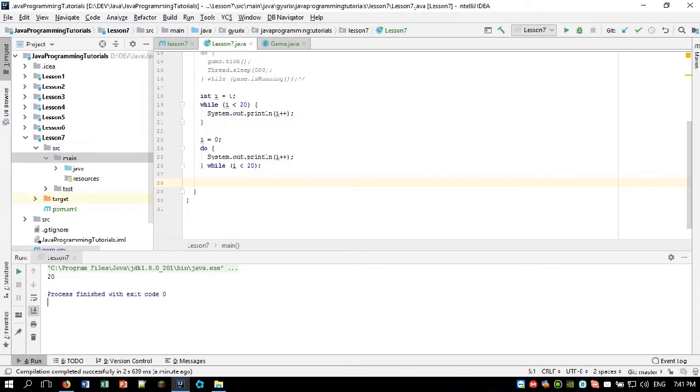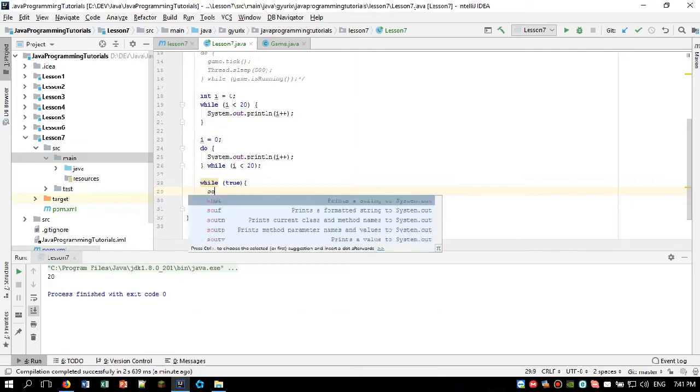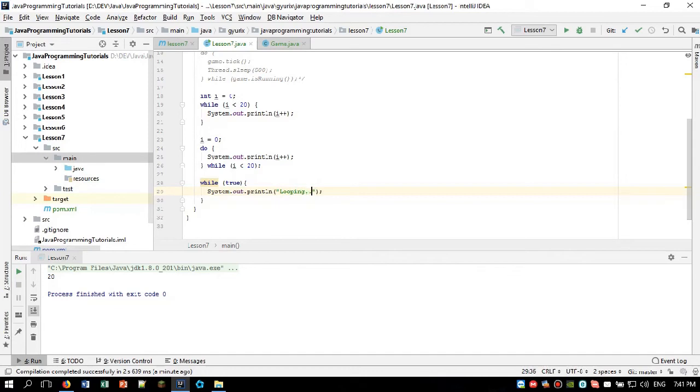And the last thing I'm going to show you in this video, as I promised in the beginning, is making infinite loops with this while and with this do-while. For doing that, we can just use the boolean true. So we can do while true and put any kind of code there. We can just print looping. And we can add some condition here so it won't be infinite.